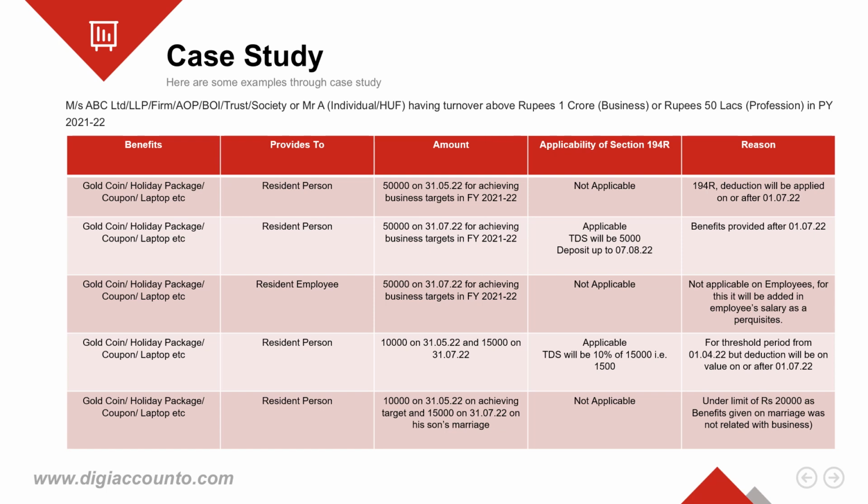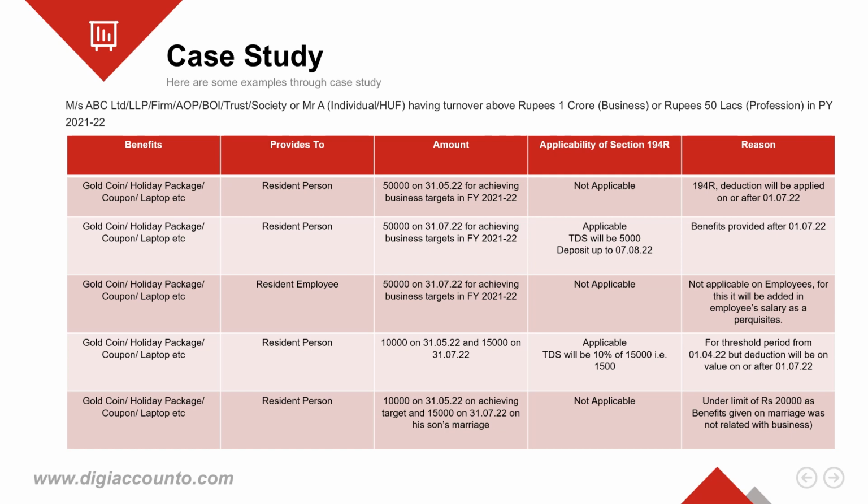In case 3, the person paid benefits of rupees 50,000 to its resident employee on 31st of July 2022. We can see the section will not be applicable here because benefits paid to employees are not covered under section 194R. For this, we have a different section, section 17 under the Act.